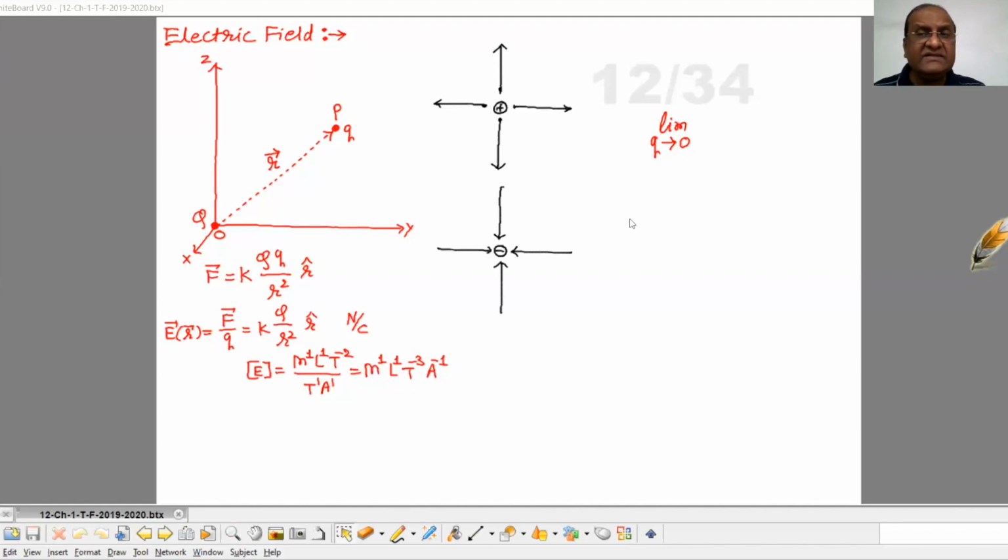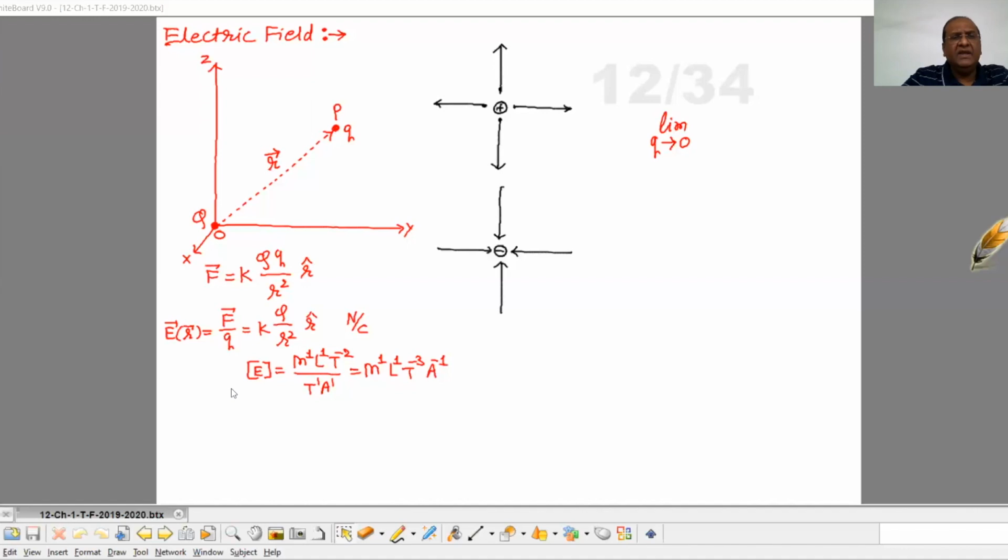Now, why is this electric field very important? Because once we find out the electric field at any point, whose electric field is this, or which type of charge distribution is there in the source, there is no need to think about all these things. Just at any point, suppose here P, we calculate the electric field.